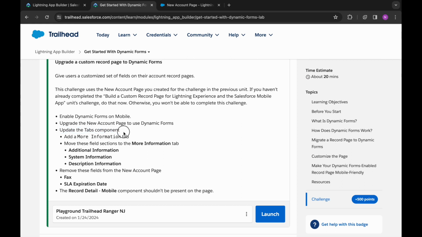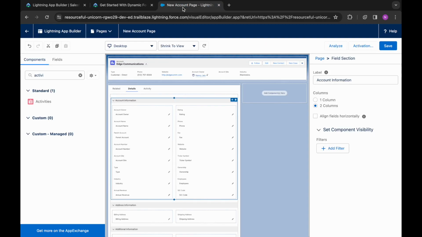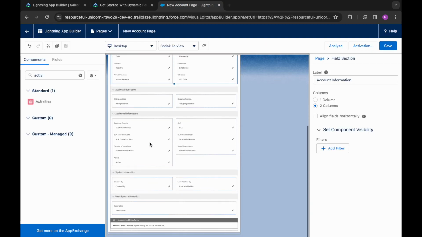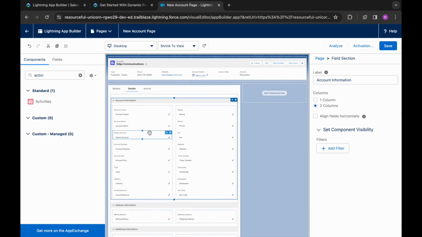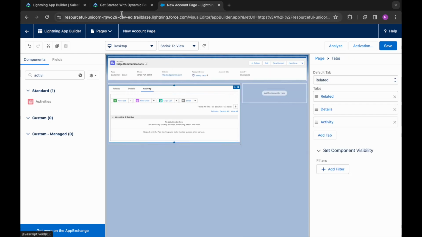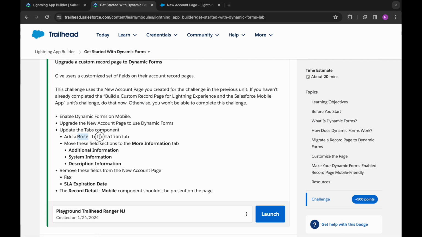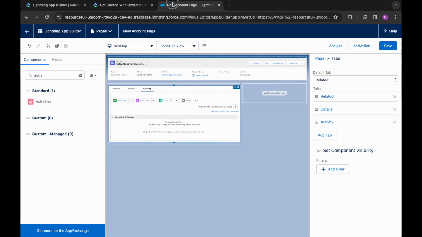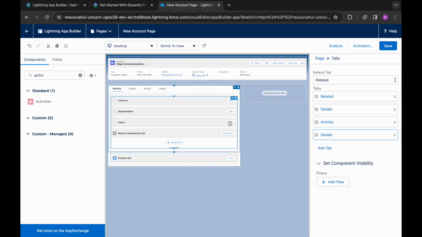Now next we have to update the tabs component, that is add a more information tab. Okay, so we will add this tab here.